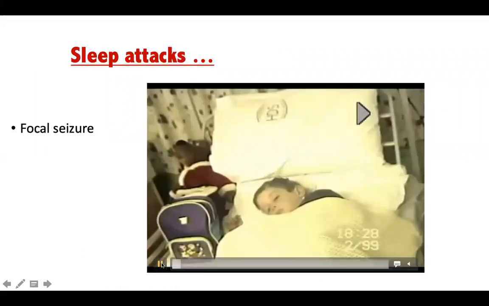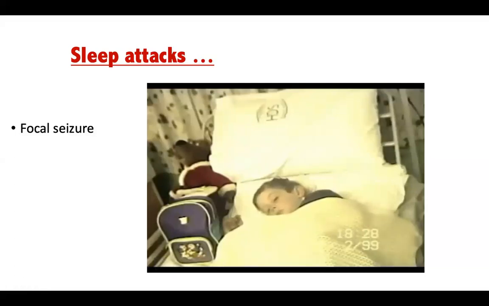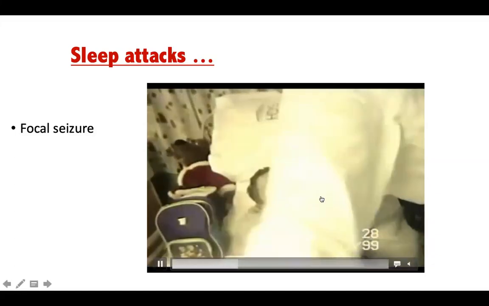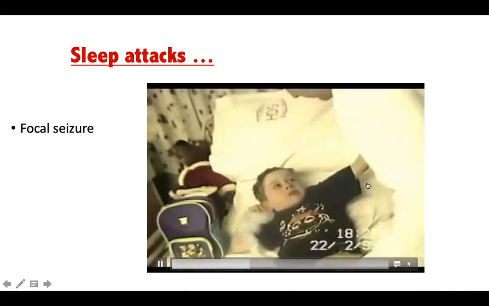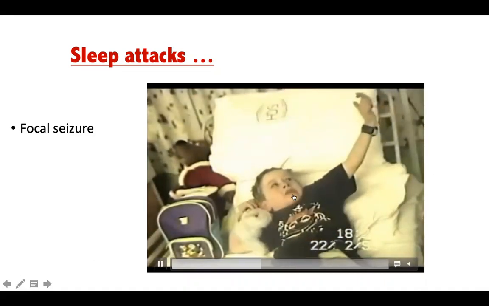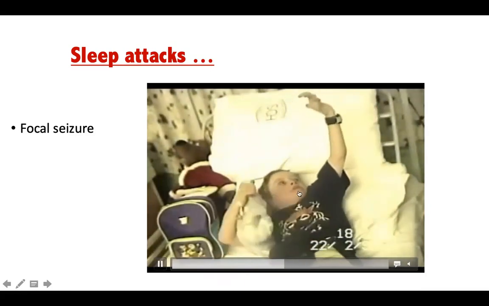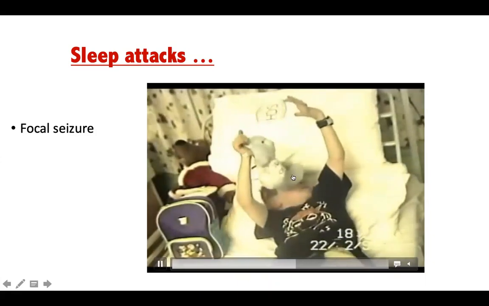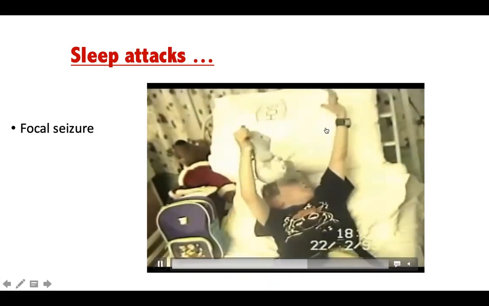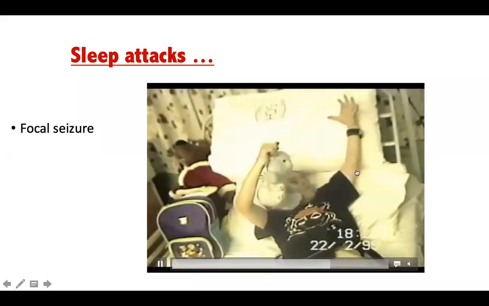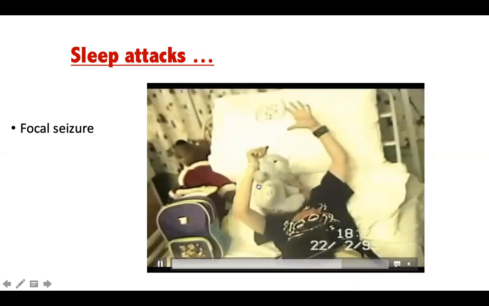So here you can see a child with a true frontal lobe epilepsy. He would have a posturing of the hands known as figure of 4 posturing. He is in deep sleep, but let's wait for this. There is a turning of the neck. There's adversion of the neck, and you can see a posturing of the hands. This is called figure of 4 posturing, stiffening, and some sort of automatism. This is your frontal lobe epilepsy which happens at night. This sort of dystonic posturing is seen in frontal lobe epilepsy. So if you ask a history of nighttime epileptic seizures with dystonic posturing, it's a clue towards frontal lobe epilepsy.